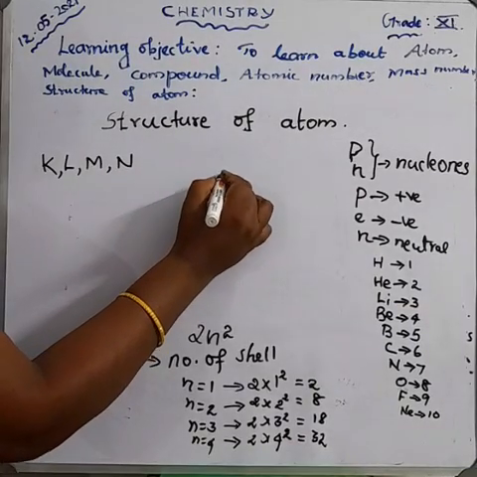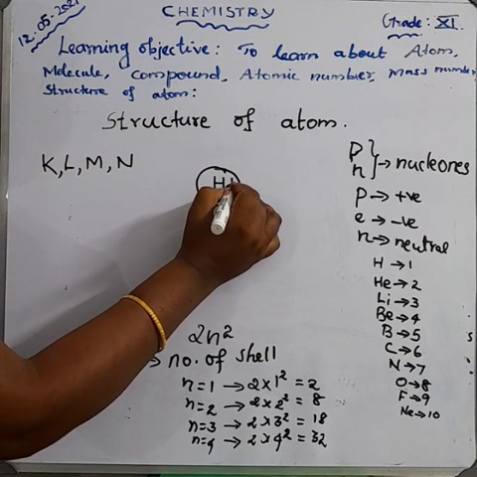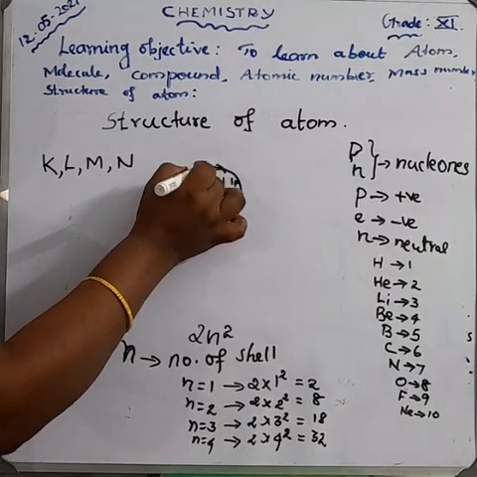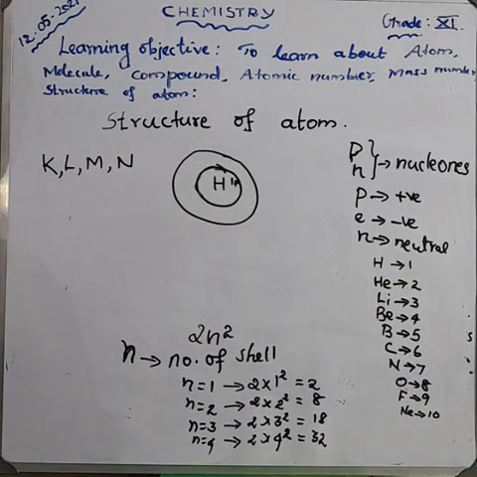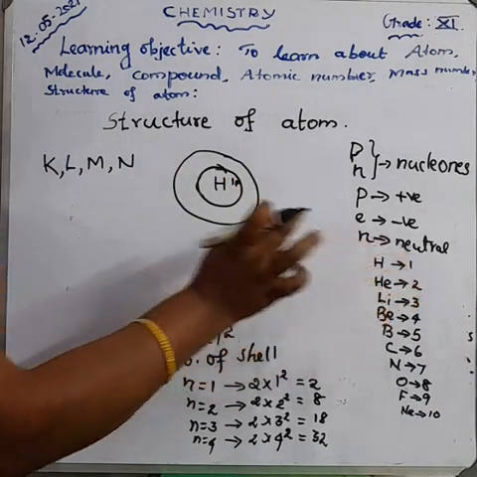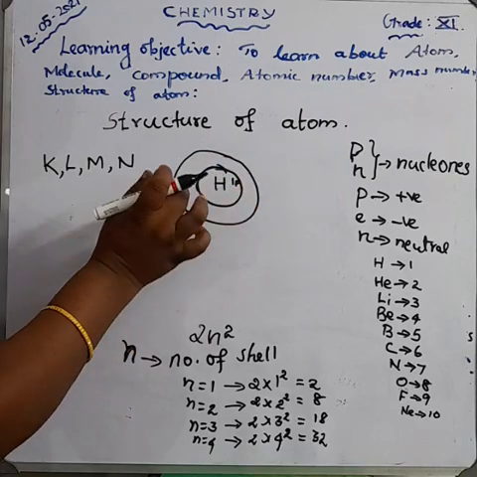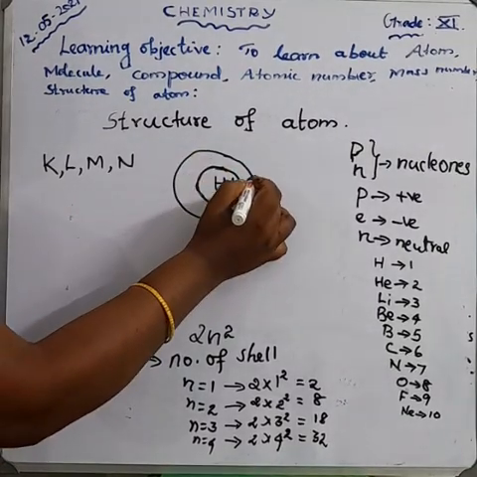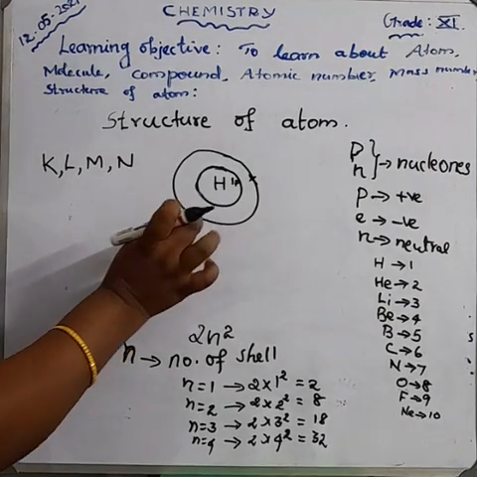Hydrogen has only 1 proton, and this is the nucleus. The hydrogen atom has only 1 orbit, because the atomic number of hydrogen is only 1. So only 1 electron revolves around the hydrogen atom.